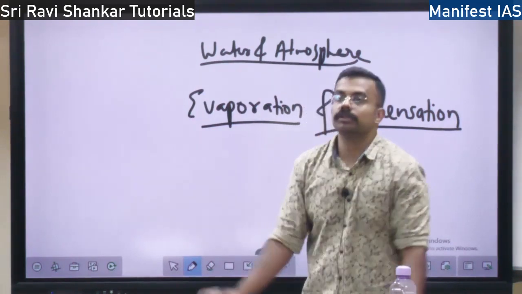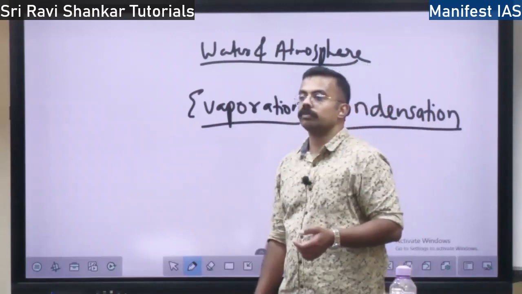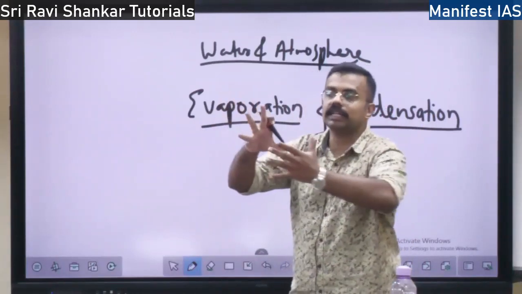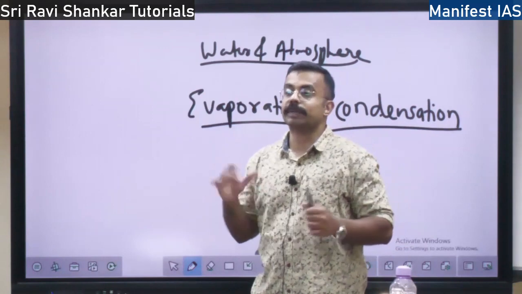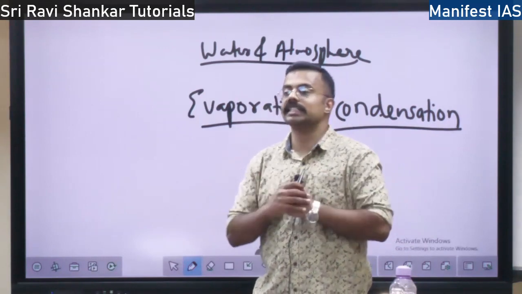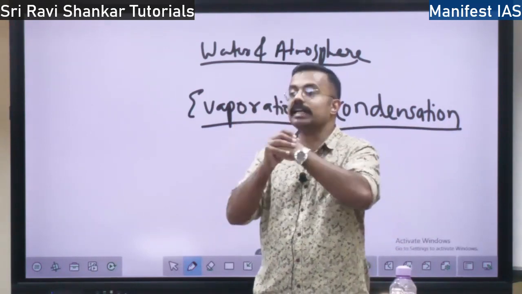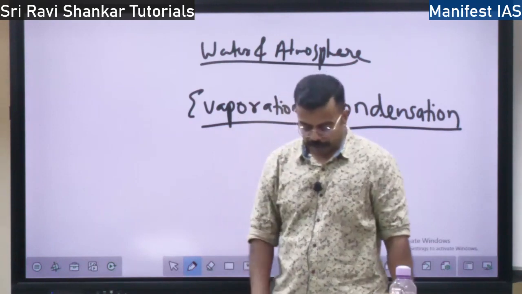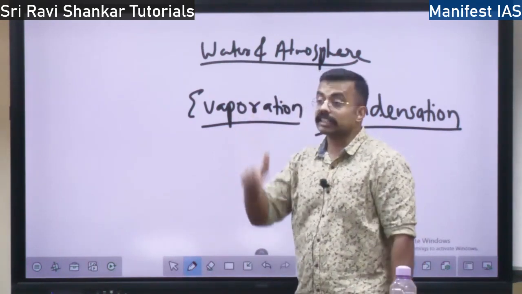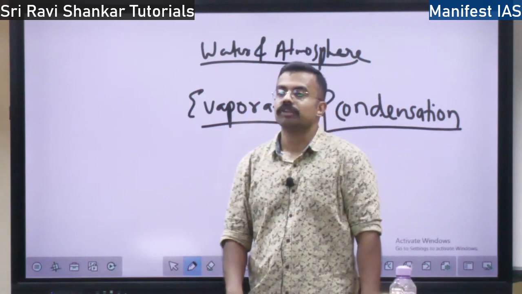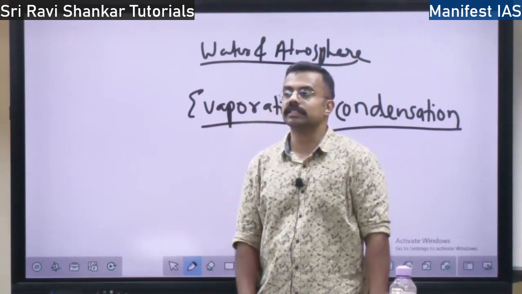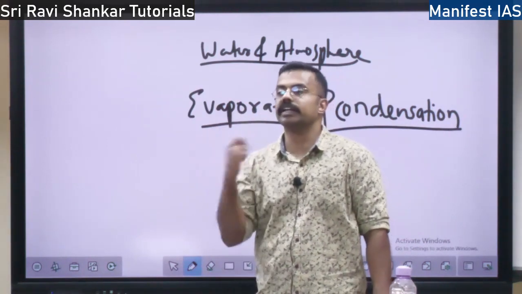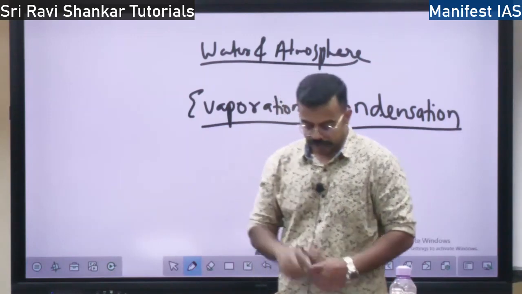Volume of the air, like the volume of a room. You compress the room. What happens? Pressure increases and condensation takes place. So water vapor will condense. Third condition, and also reduction of temperature. You reduce the temperature, what happens? The gas will get converted into liquid.